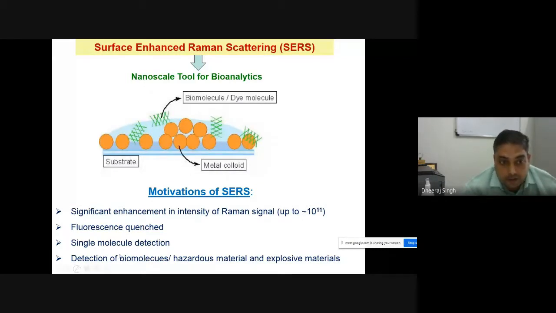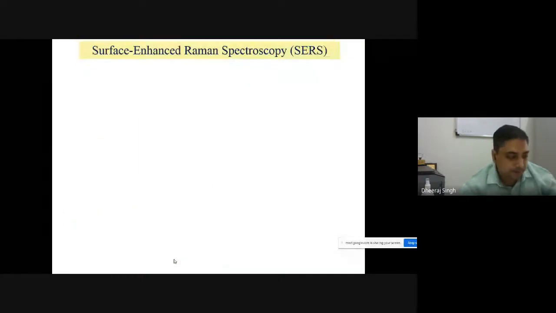So you can also detect biomolecules and hazardous materials like mercury, which are very hazardous to our body, and explosive materials like TNT and RDX by surface enhanced Raman spectroscopy, even in small amounts. You can say a picomolar concentration of any particular hazardous material present in a solid or liquid phase, you can detect by Raman spectroscopy. How? Let us see by some example.